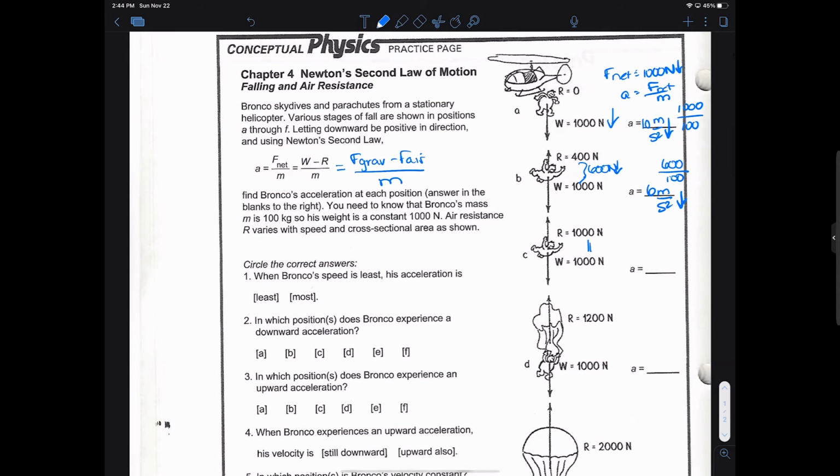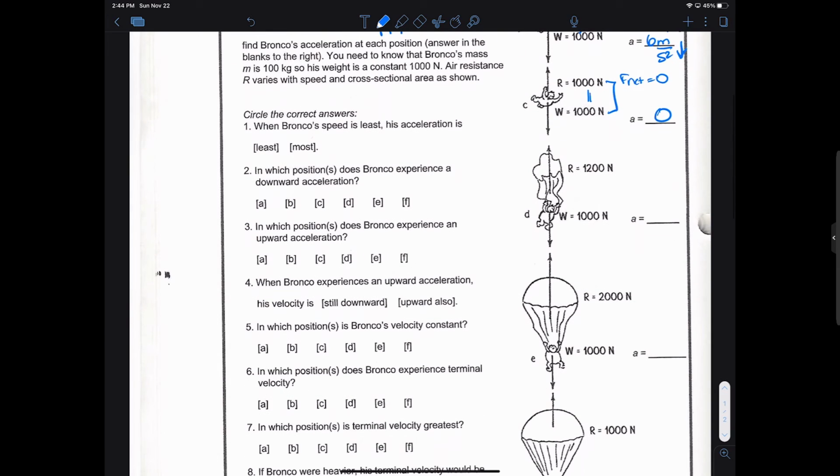This one, they're equal, so F net equals 0, so the acceleration equals 0. This one, the net is 200 newtons up, so his acceleration is 200 divided by 100, which is 2. So his acceleration is up, but remember, he's still moving downwards. This just means that he's starting to slow down.